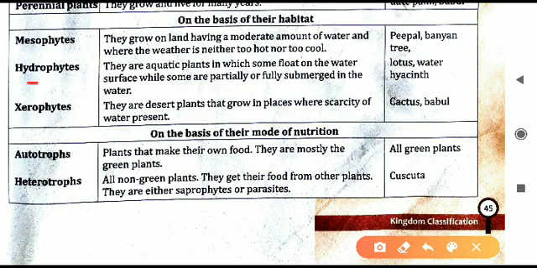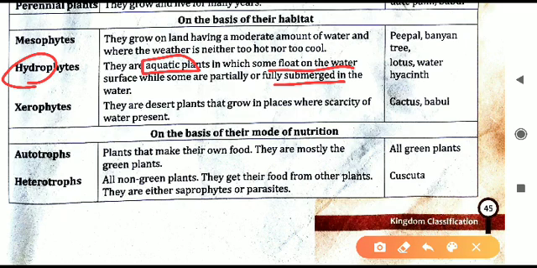Second one now, hydrophytes. The name hydro means related to water only, and hydrophytes are growing in the water bodies. These are all aquatic plants. They can float on the water. Also, they can be submerged inside the water. They may be present at the bottom of the pond or the lake. They can be there even inside the ocean. Also on the ocean floor, many plants are there.